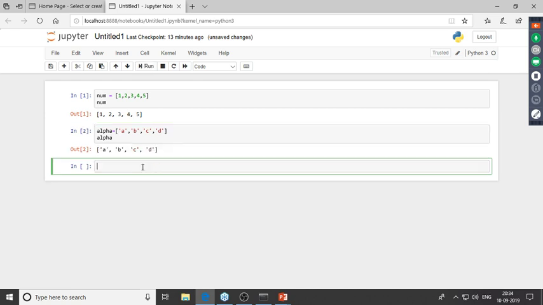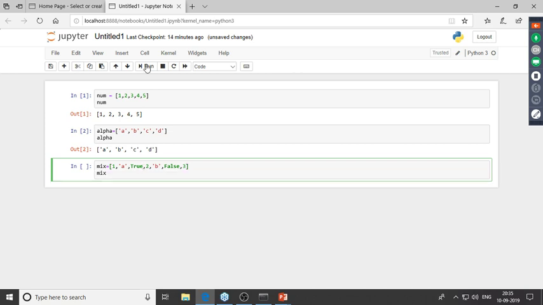Now what I'll do is I will go ahead and create another list which would comprise of a mix of different elements or of elements of different data type. So let me type in all of those. I've given 1, and then I'll give in a character. After that, let me give in a logical value. I'll give in 2, and then let me again give in a character over here. Now I'll give in a logical value again, and then I'll follow it up with a numerical value. Now let me just print this out.